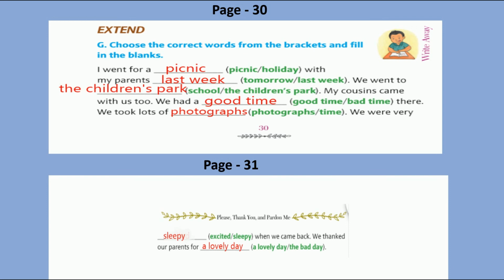Okay, come to page number 31. We were very dash when we came back. When we came back from the picnic, yes, we felt very tired, sleepy. So write down in the blank sleepy. S-L-E-E-P-Y. Sleepy. We thanked our parents for a dash. A lovely day or a bad day. We thanked our parents for a lovely day. Right? So write down a lovely day in the blank.